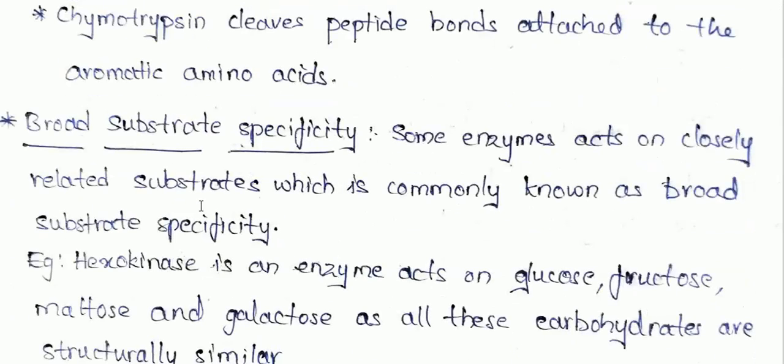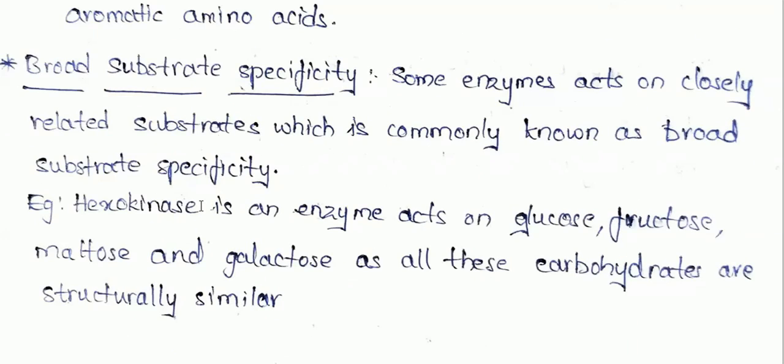Now let's see about broad substrate specificity. Some enzymes act on closely related substrates, and these are called broad substrate specificity enzymes. Don't get confused between relative substrate specificity and broad substrate specificity.